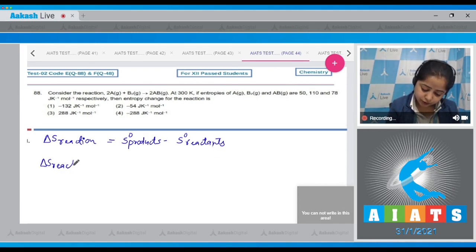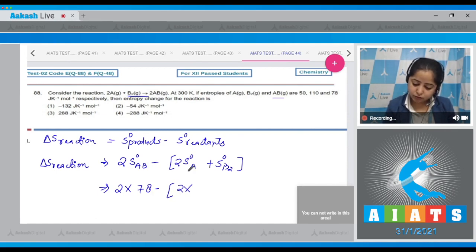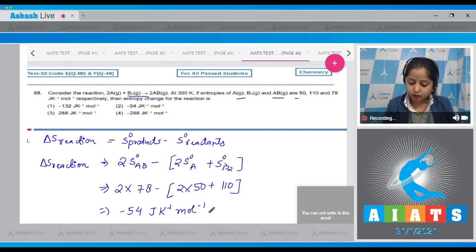Here for this reaction, delta S for reaction is equals to 2 into S naught for AB, consider this reaction, minus 2 into S naught of A plus S naught of B2. Let's put the values. 2 into for AB, it is 78, minus 2 into for A, this is 50, plus 110, which is equals to minus 54 joule per Kelvin per mole. That means the correct answer is option number 2.